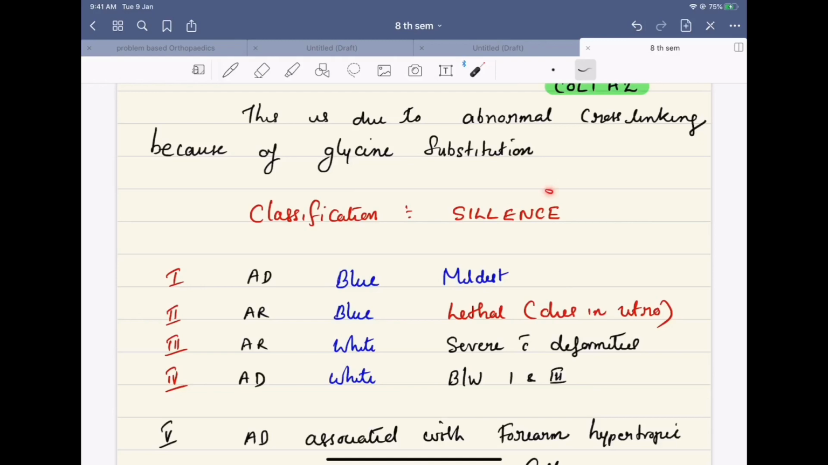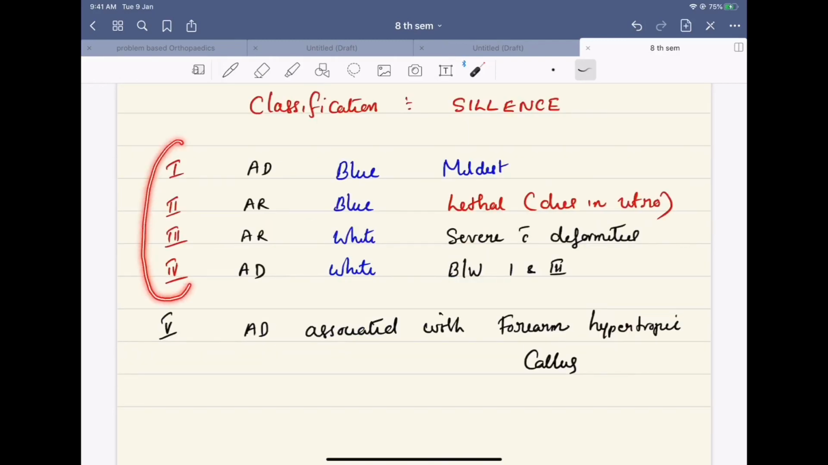The classic classification is Sillence classification. There are classically four types of osteogenesis imperfecta. First and the fourth are autosomal dominant. Second and third are autosomal recessive. The first and the second have blue sclera. Third and the fourth have white sclera. Type 1 is the mildest form and type 2 is the most lethal one.